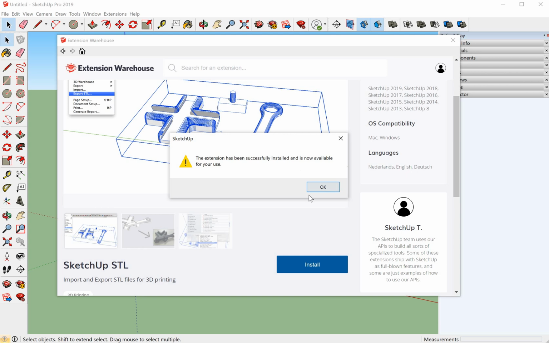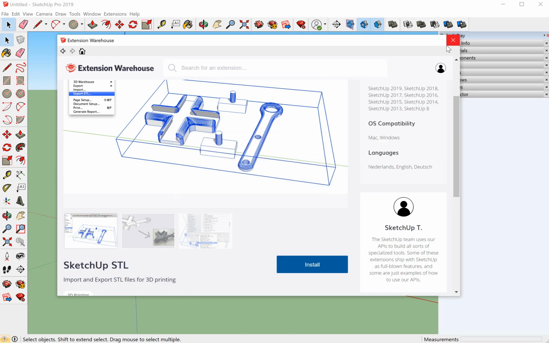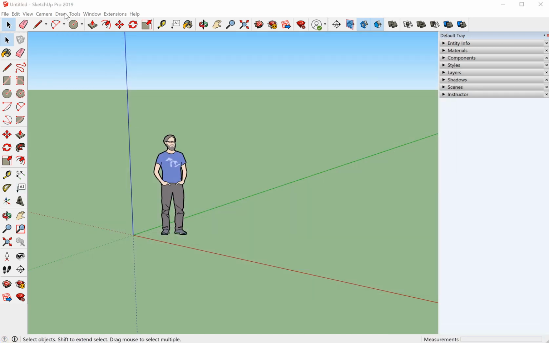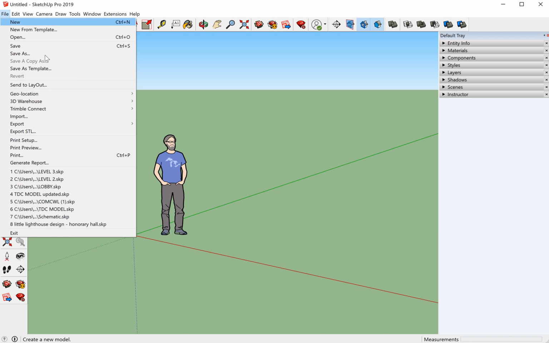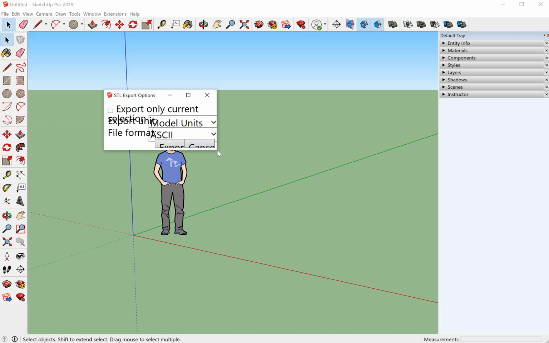So I've already installed this, but once you install it, the next step you're going to want to do is go to File, and this Export STL will pop up. Once you press here, this box will pop up.